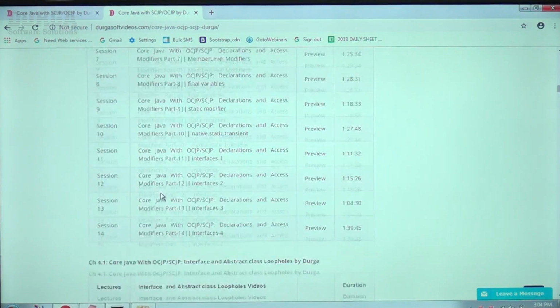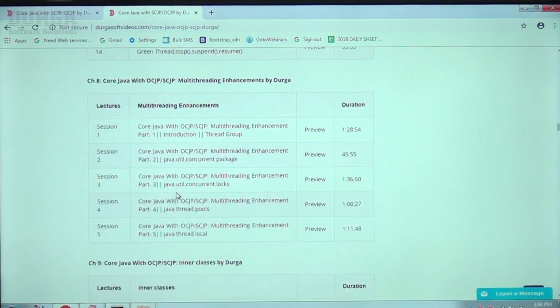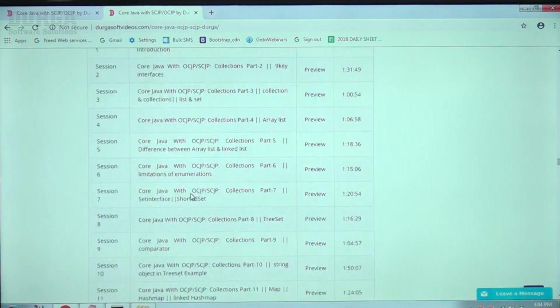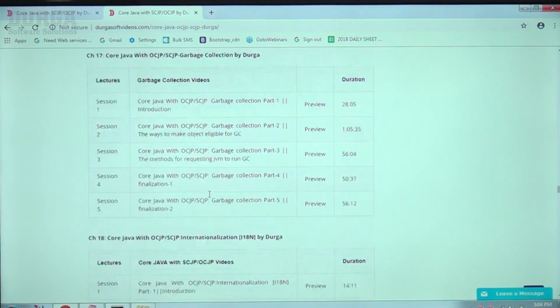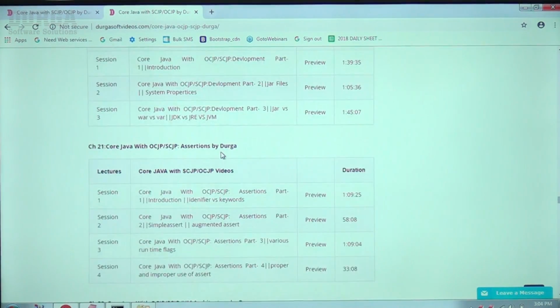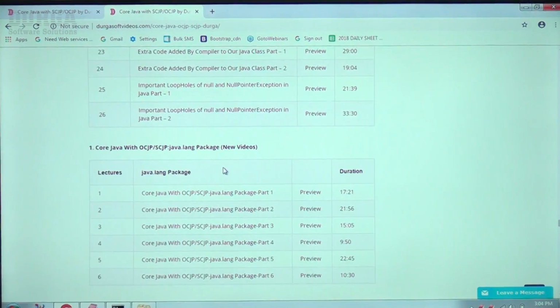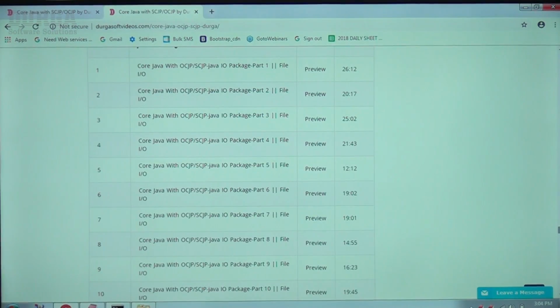After that, all the topics are there, almost around 25 topics. Clearly all those things we specified, including JVM architecture, multithreading, enhancements, assertions concept, everything we kept, sir.